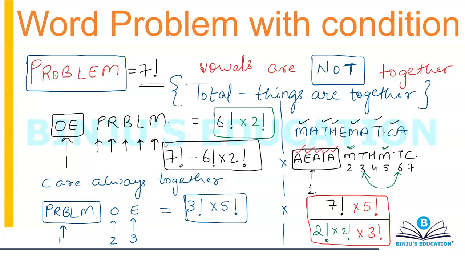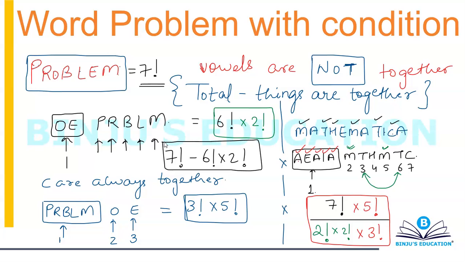So you will remember this. Whenever things are not together, you will use that simple relationship, that is total number of cases minus when things are together. Once we start solving questions, you'll understand more things. You can have different conditions also. Taking all the conditions in theory will become a bit boring, so I'm not going into that.